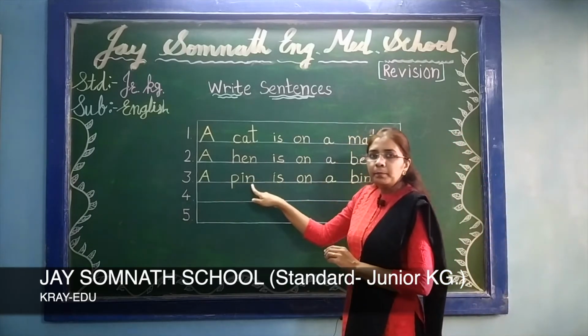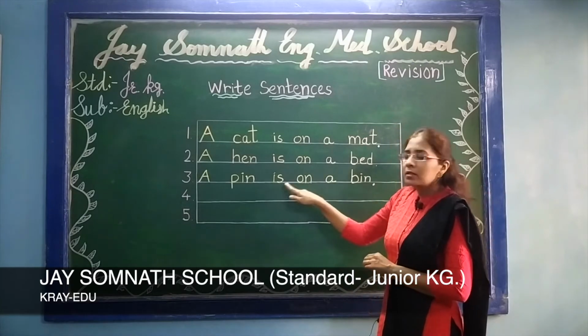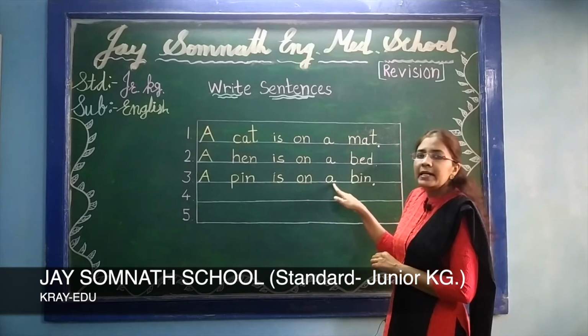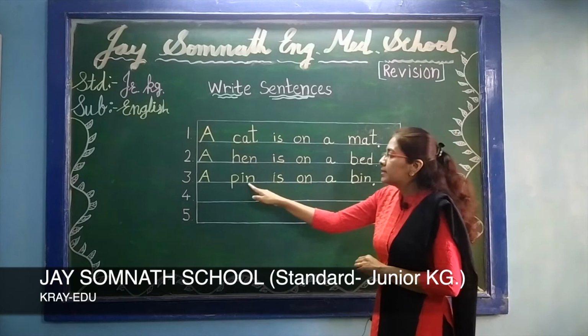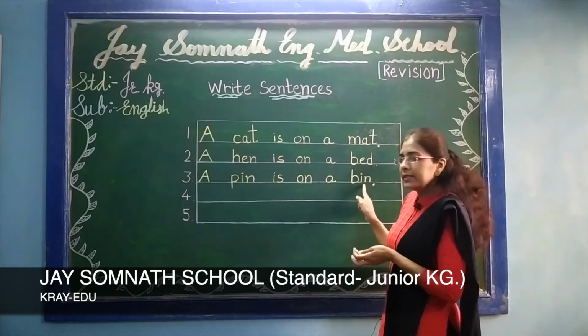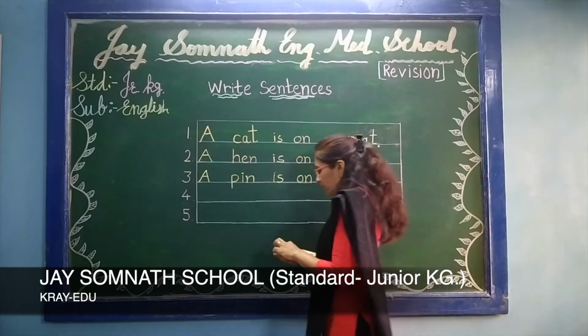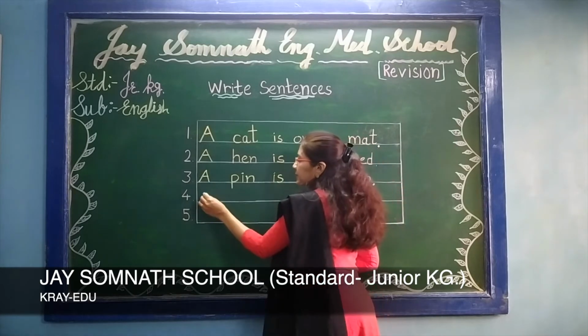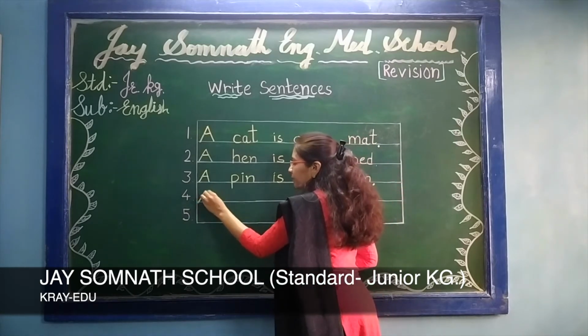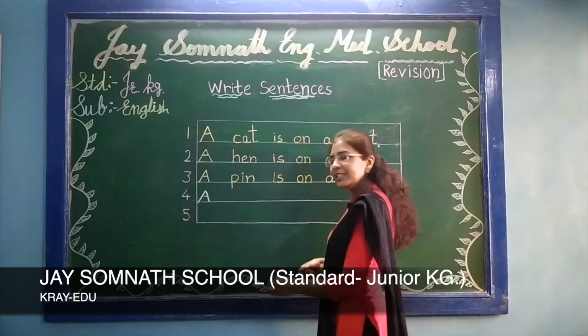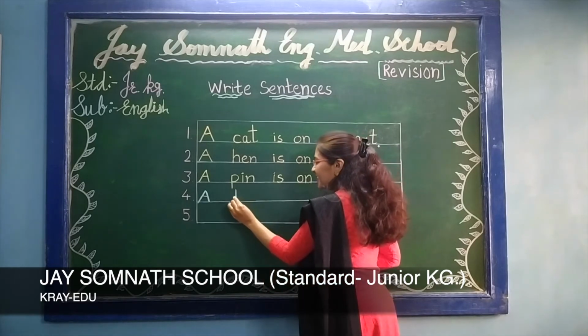A, P-I-N, pin. I-S, is. O-N, on. A, B-I-N, bin. Means pin कहाँ पे? Where is? Bin के ऊपर. Okay. Then fourth sentence. A, D-O-G, dog. Yes.